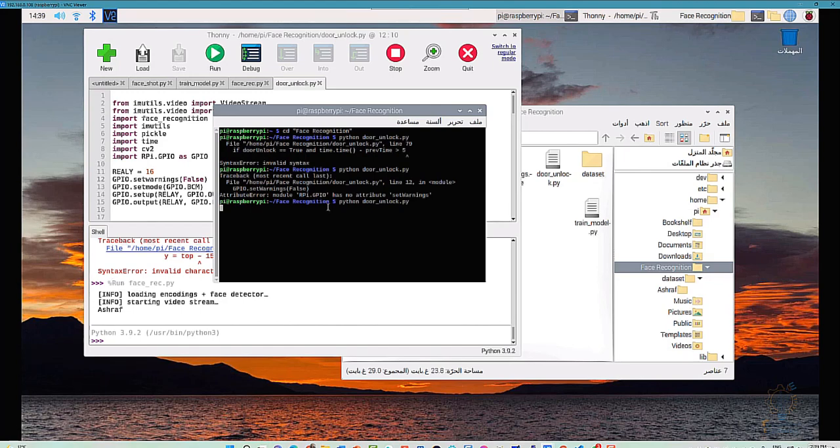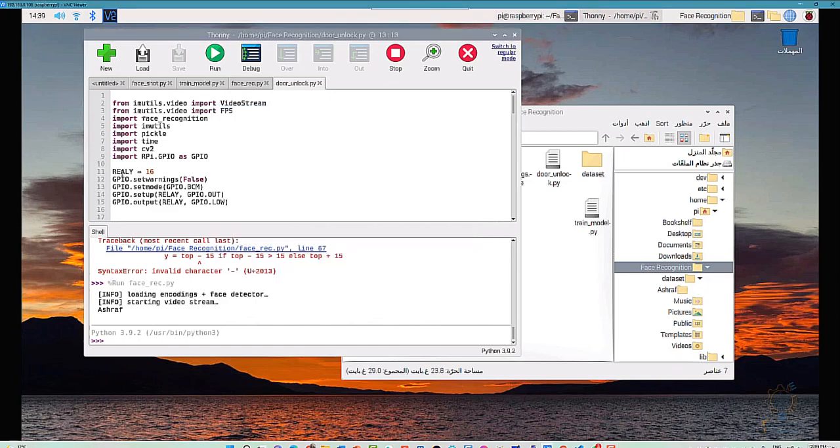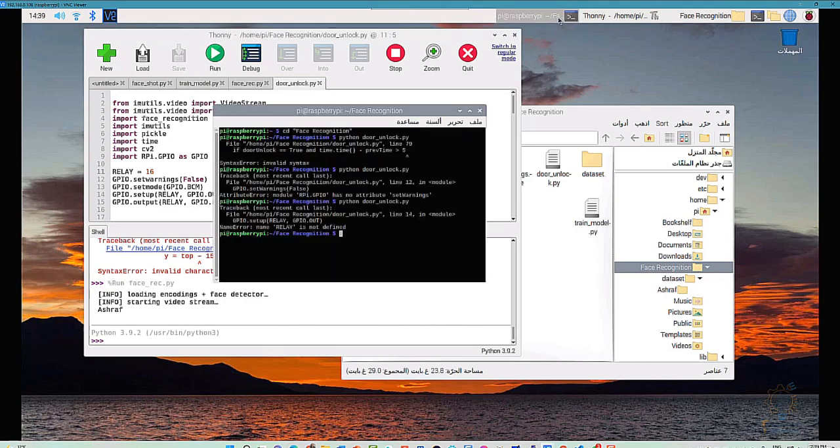Now, to be honest, I could have just hidden all of these mistakes while editing the video, but I prefer going through these mistakes with my students, because you will learn from your mistakes. Now we have another spelling error, which is the relay. Because I'm typing fast, we are making all of these errors, but I don't like wasting time typing slowly. Now everything should be good to go.